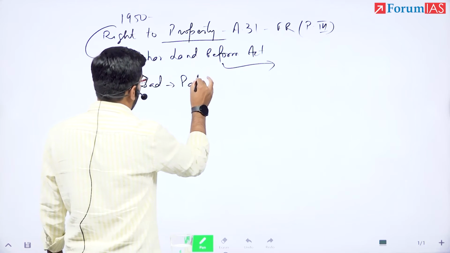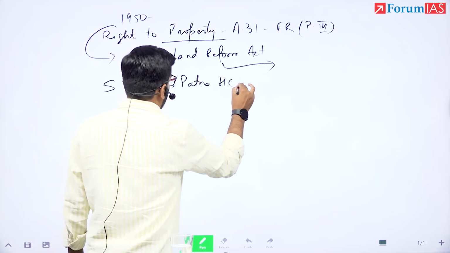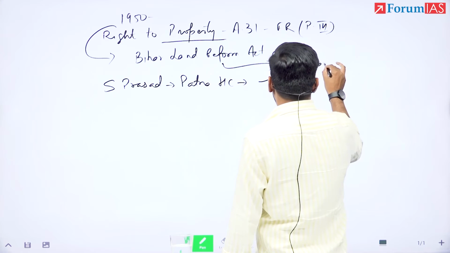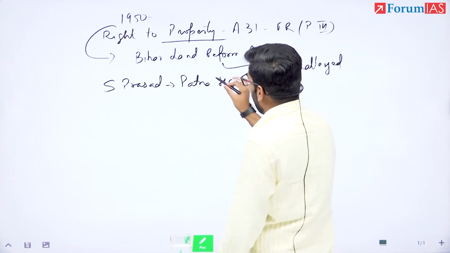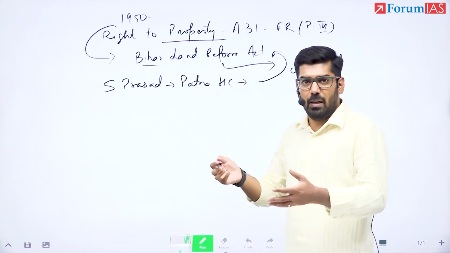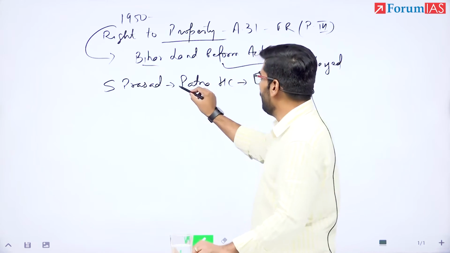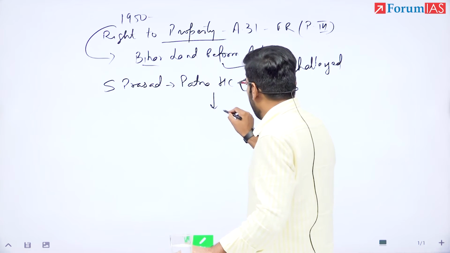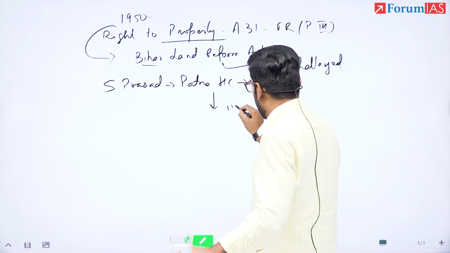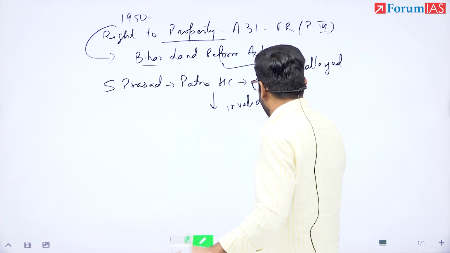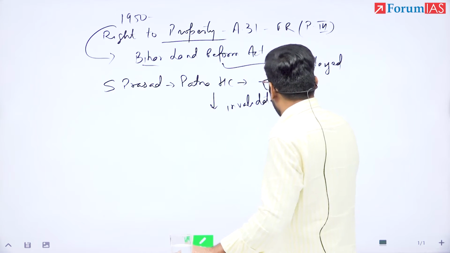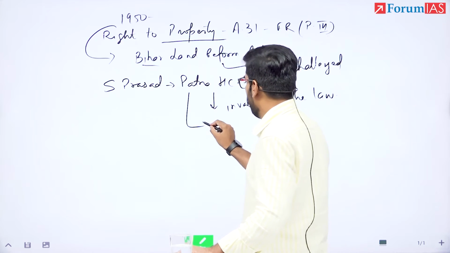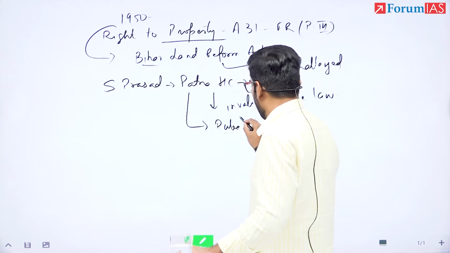went to Patna High Court and challenged this law. That how can this government pass such a law which will take over my fundamental right under Article 31, that is right to property. Patna High Court invalidated the law, which means Patna High Court ruled in favor of Shankri Prasad.